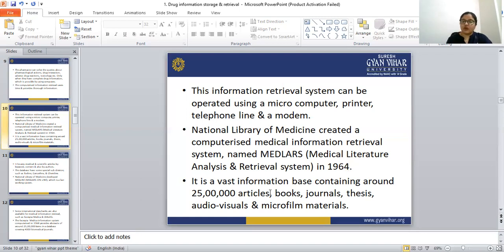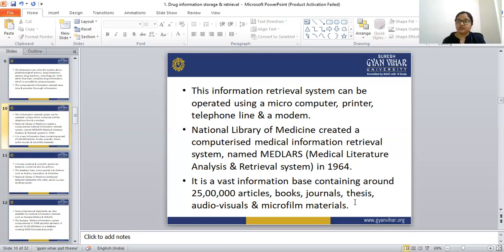It is a vast information base containing around 25 lakh articles, books, journals, theses, audiovisuals, and microfilm materials. Oh my God, there are lots of things in MEDLARS.